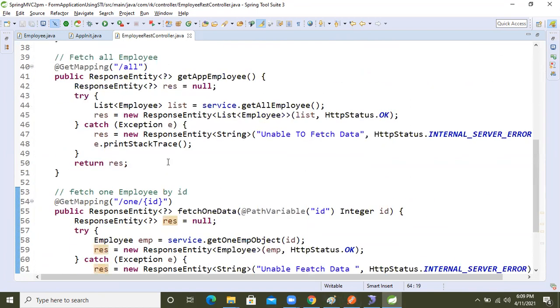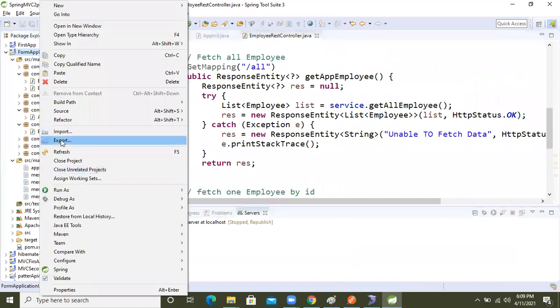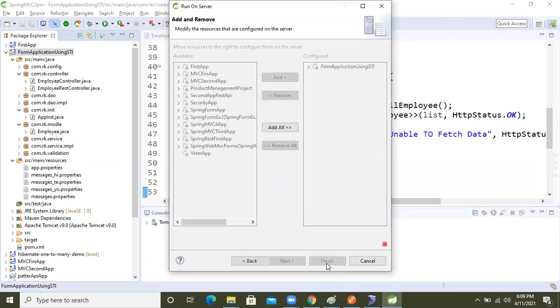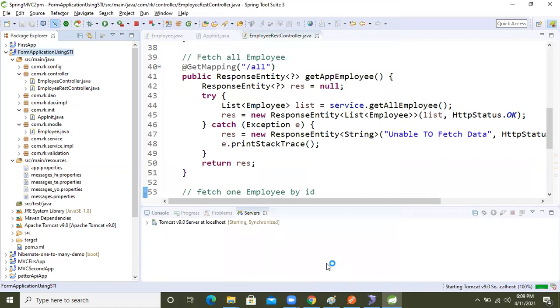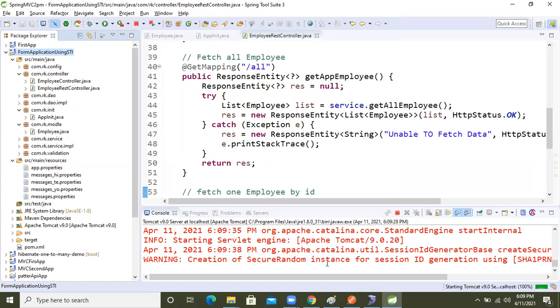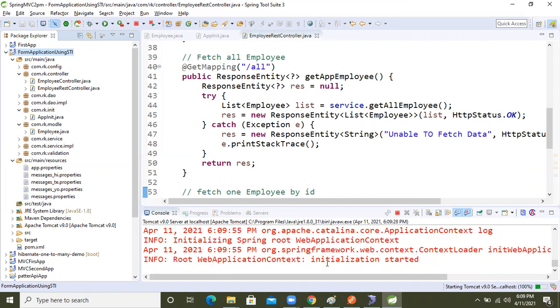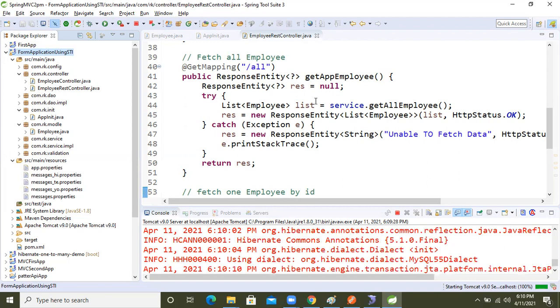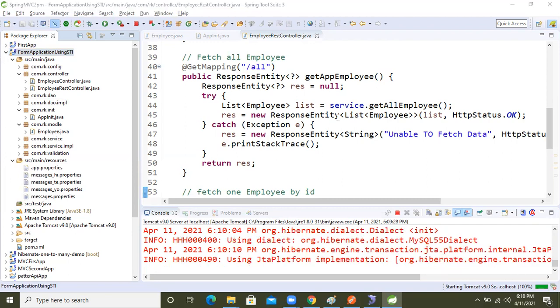Okay, so now let's run the application and we will see this one also.